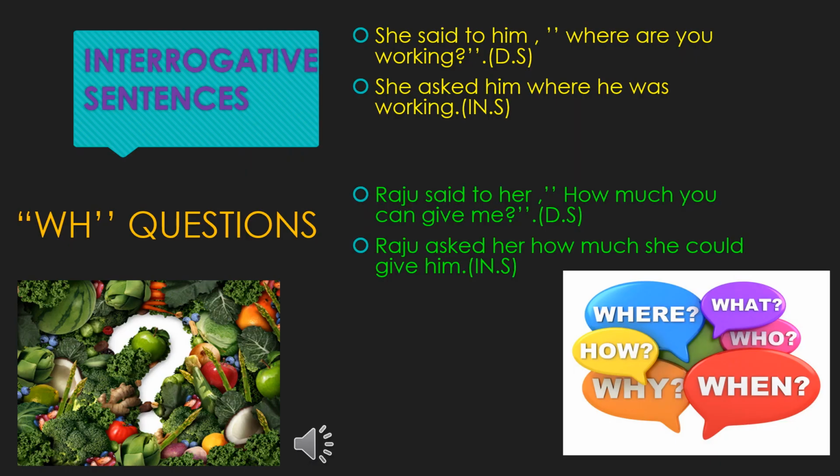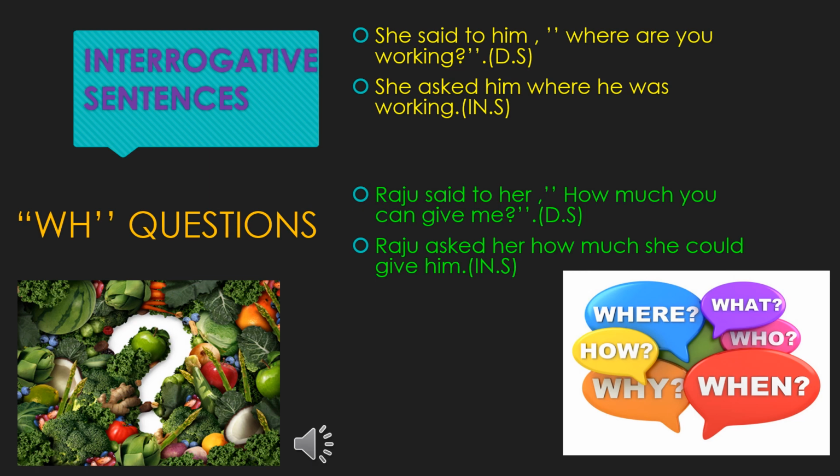Next, WH question. You need not change anything, only the rules you have to follow. You have to change the words. See the first example. She said to him, "Where are you working?" We have to change into indirect speech. She, you have to write as it is.